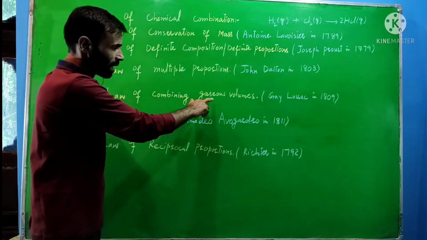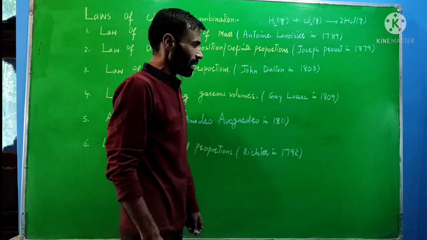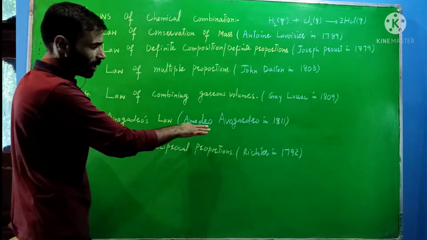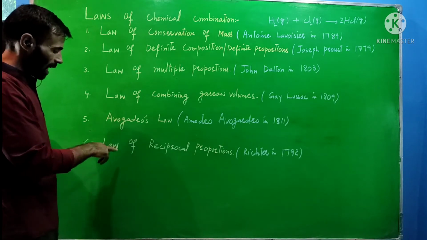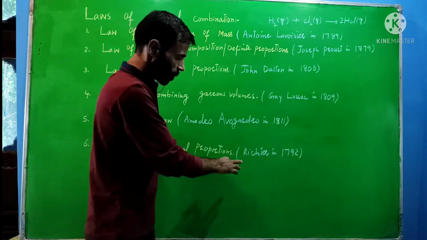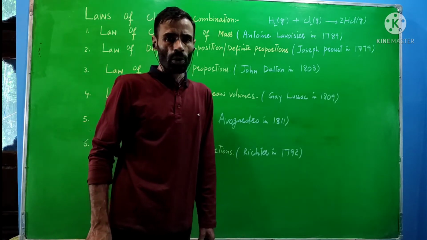The law of combining gaseous volumes, put forward by Gay Lussac in 1809. Avogadro's law, which Emilio Avogadro put forward. And the law of reciprocal proportions, put forward by Richter in 1792.